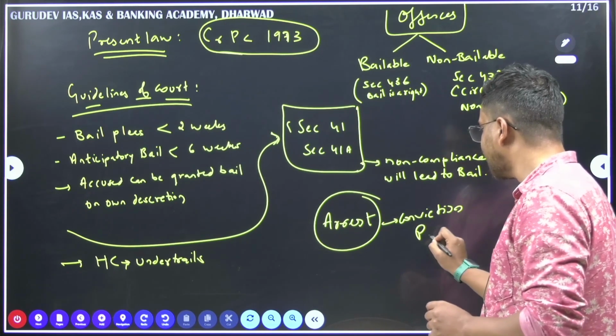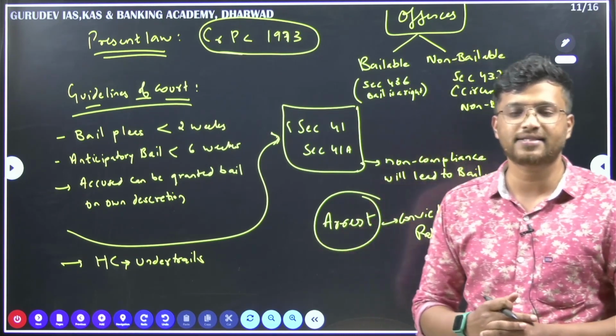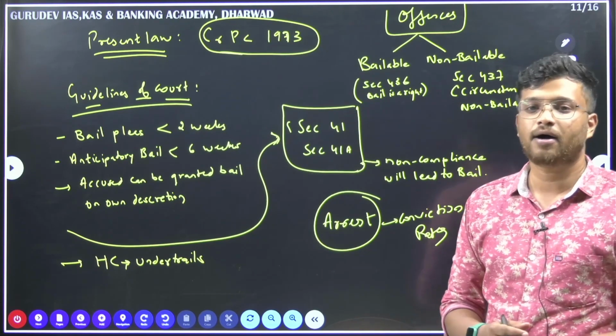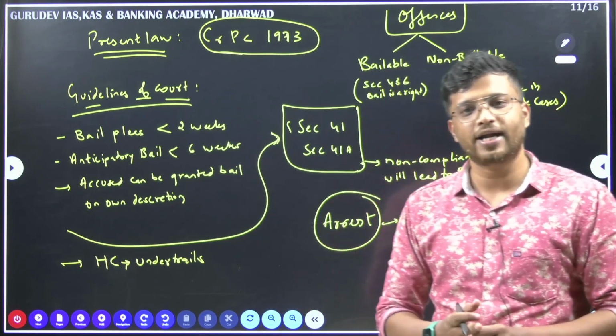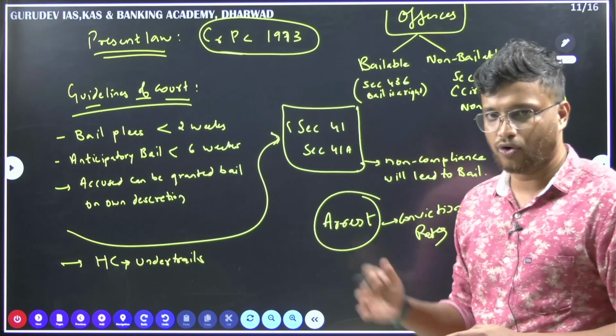Okay, conviction rate is very, very low. So that is why the Supreme Court many a times has asked these states as well as the center to have a proper bail norm, bail rules, as well as to avoid arrest if it is not necessary. So what are the guidelines that the court has given over the years?